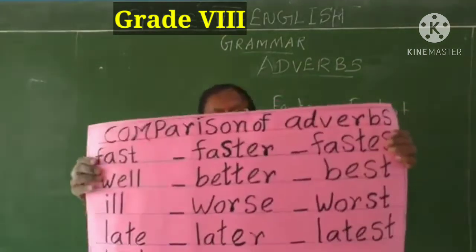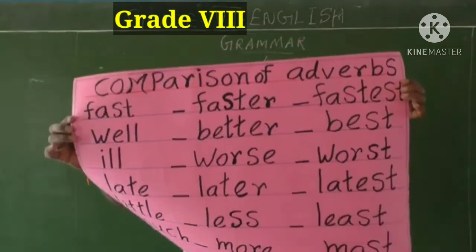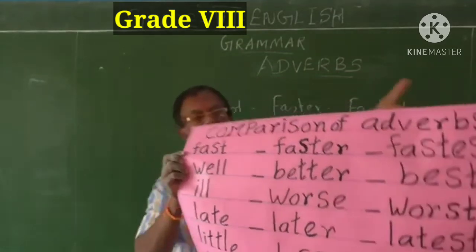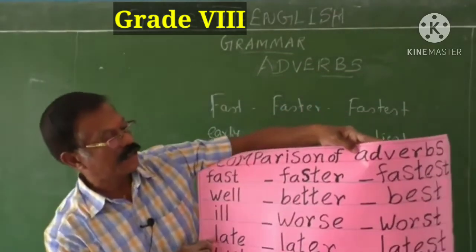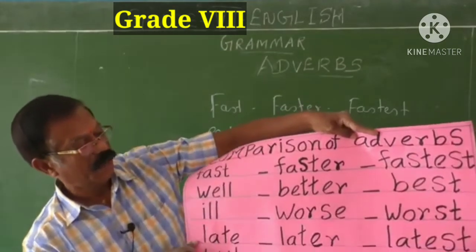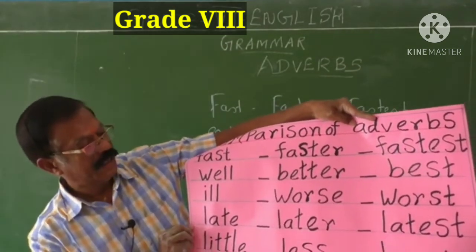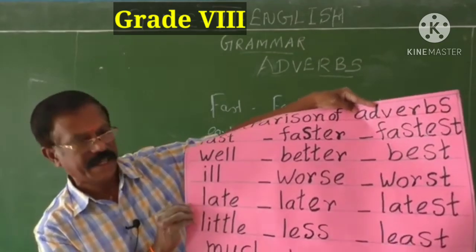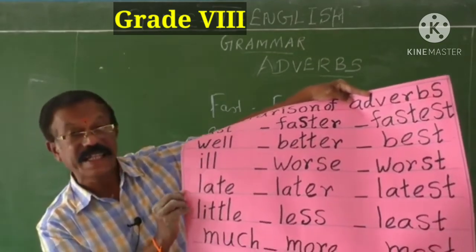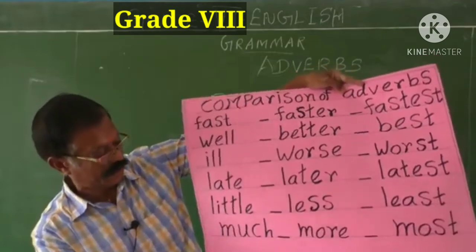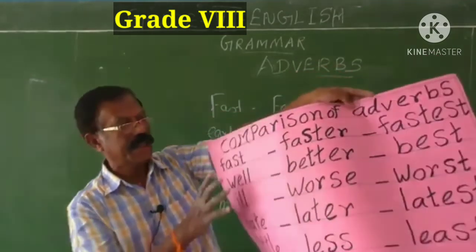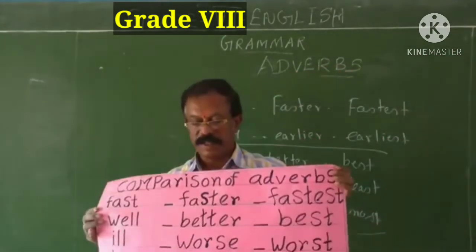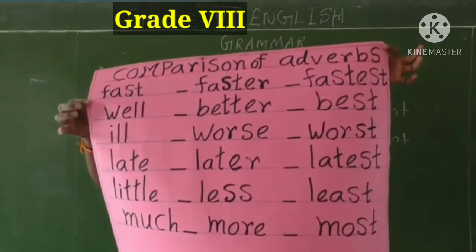See, comparison of adverbs. Look at this chart, children. In the chart, I have given clearly fast, faster, fastest. Well, better, best. Ill, worse, worst, different forms. Late, later, latest. Little, less, least, the difference you might notice. Much, more, most. See here, this is called the degrees of comparison.